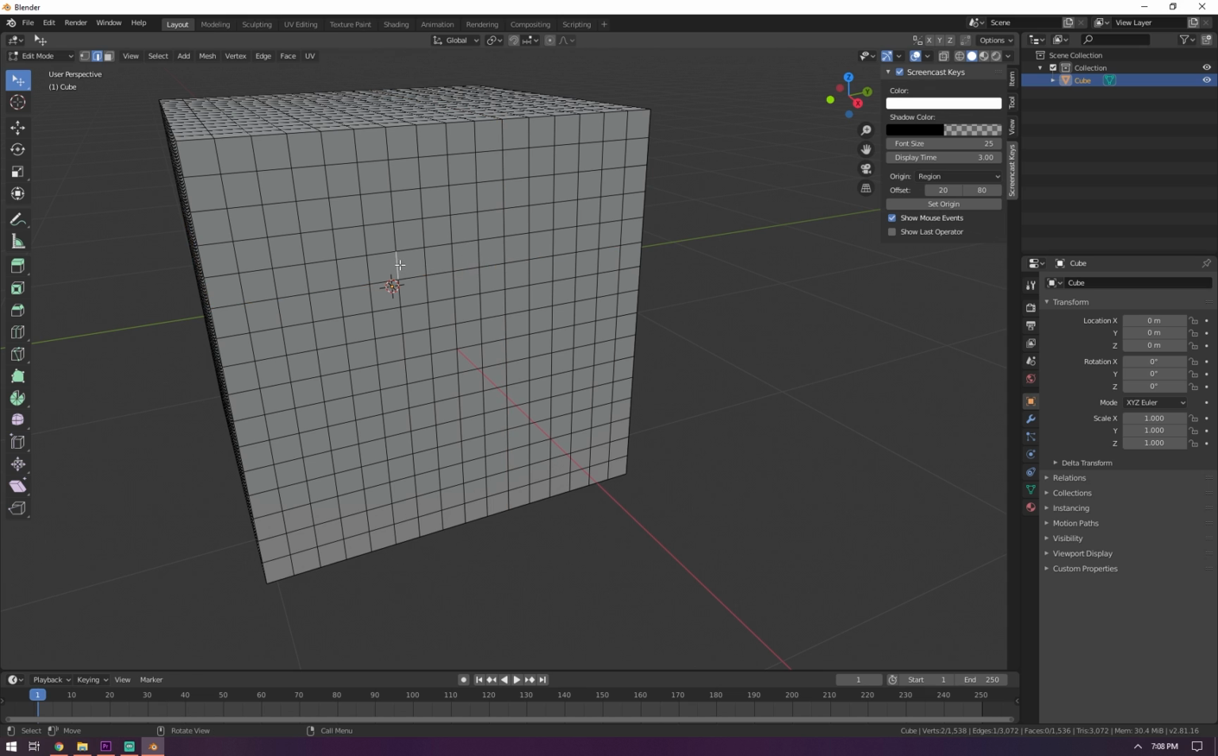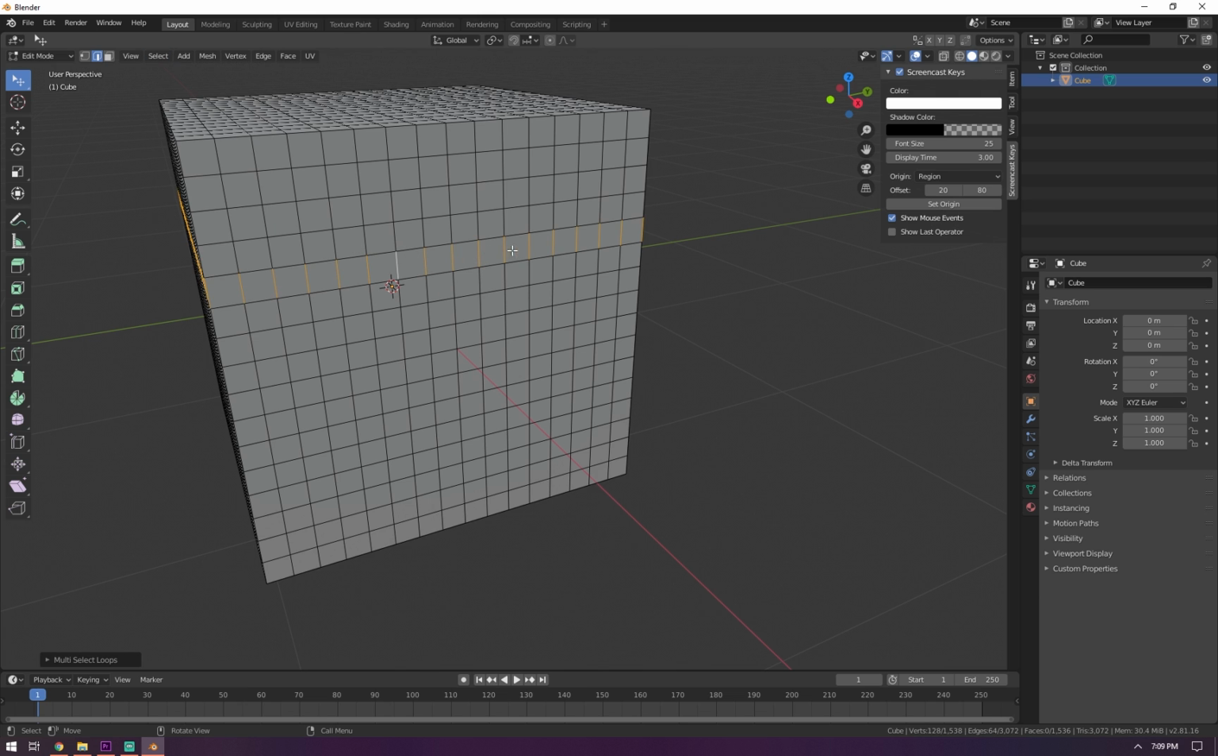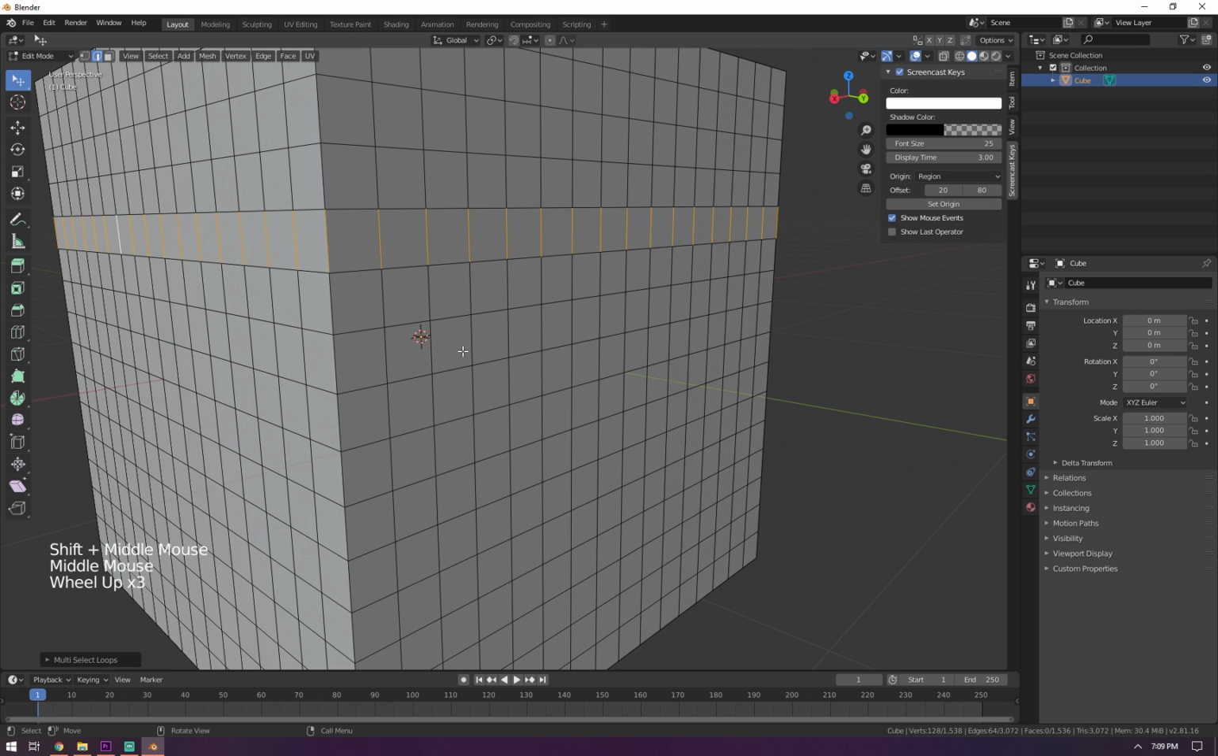You can click one of the lines, go to select, and go to select loops, edge rings, and it'll select all the edges that are vertical all around.